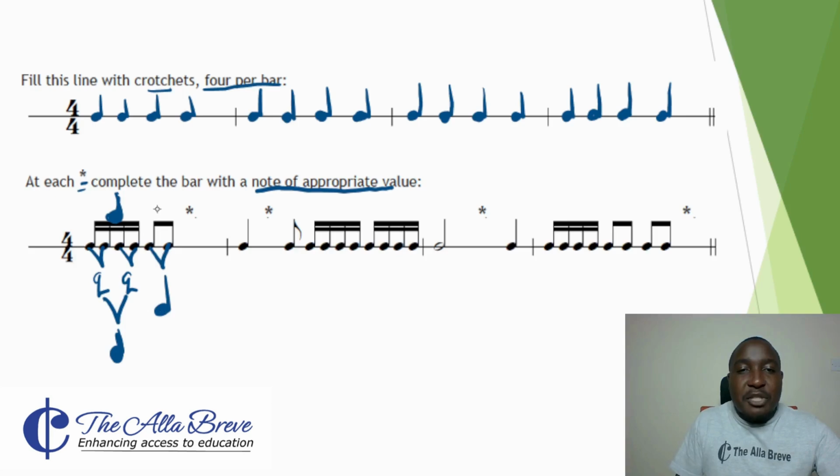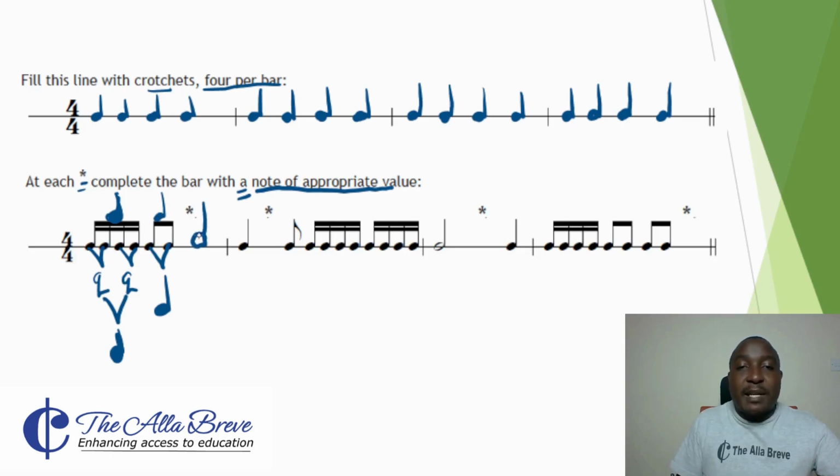So we have another crochet here. Therefore, they say at each asterisk complete the bar with a note. They have not said we complete with the notes. They only want a note of appropriate value. So we are remaining with 2 crochets. A note that represents 2 crochets is a minim.